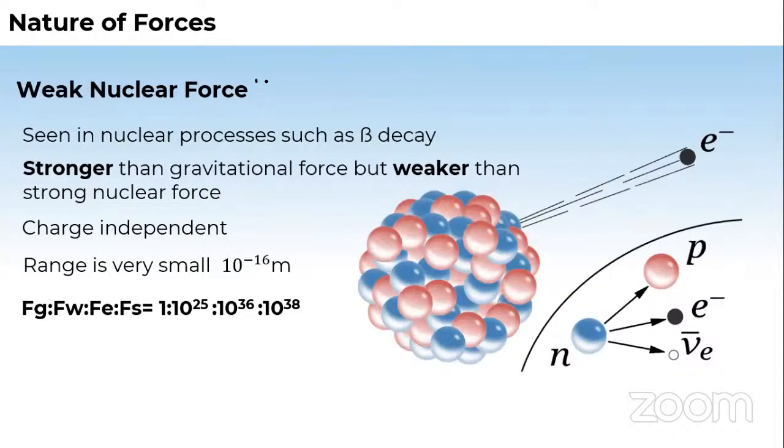There is also something known as the weak nuclear force. This is seen in nuclear processes which you will study in 11th physics at the end of the chapters, when we start nuclear and modern physics. Basically, in beta decay, this weak nuclear force is observed. Remember, it is stronger than the gravitational force, but weaker than the strong nuclear force. I'm writing in short form, WNF, which means weak nuclear force.